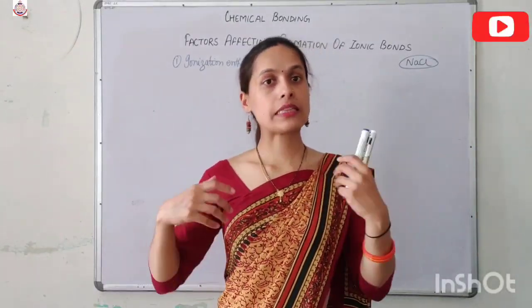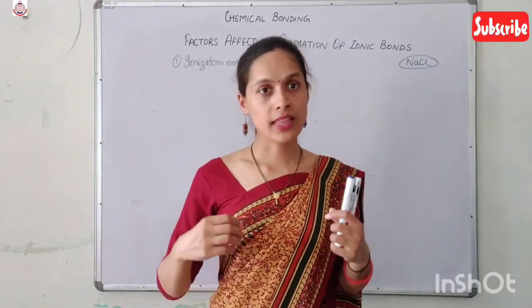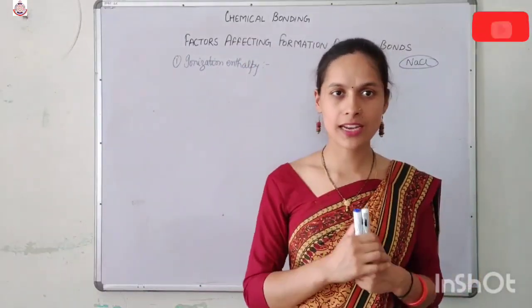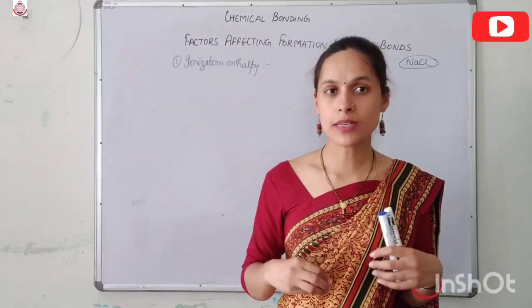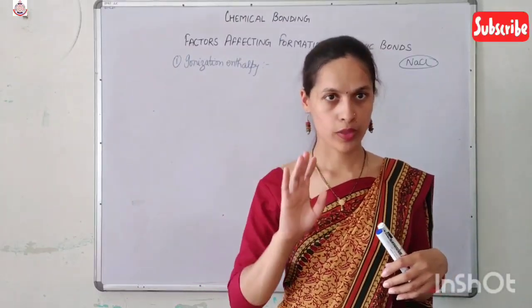So if the atom has the tendency to lose an electron by its own, then it requires only a little amount of energy to release the electron, and then the ionization energy value should be very low.